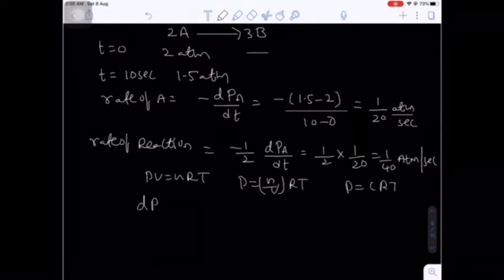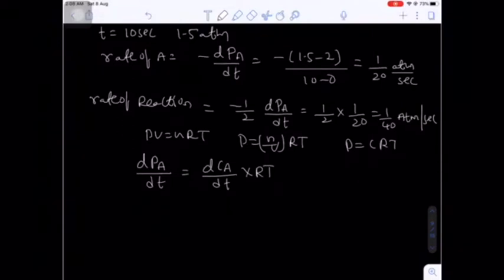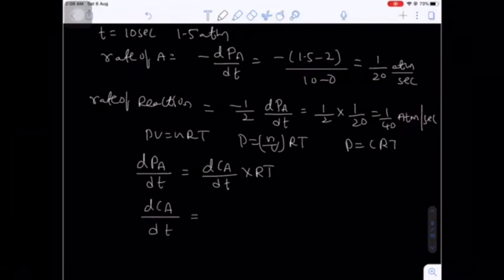So change in the pressure, delta PA upon delta t, will be equal to change in the concentration, delta CA upon change in the time interval, multiplied by RT. Now here I want to calculate the rate of reaction in terms of moles per liter per second. So dCA by dt will be equal to dPA by dt into 1 by RT.